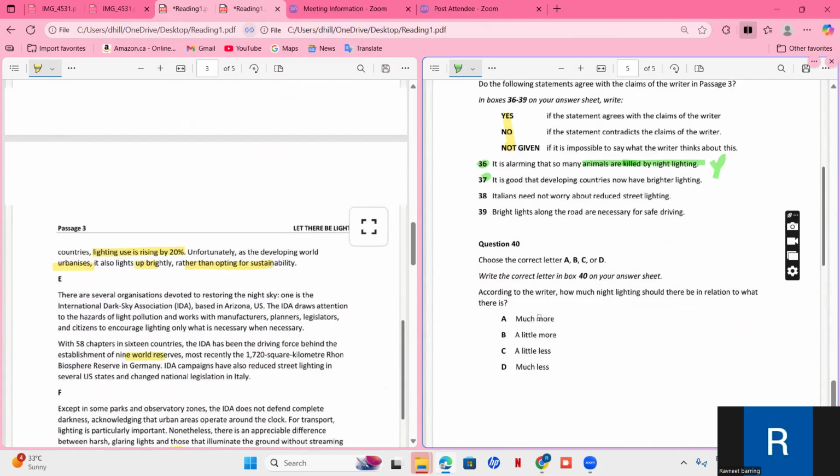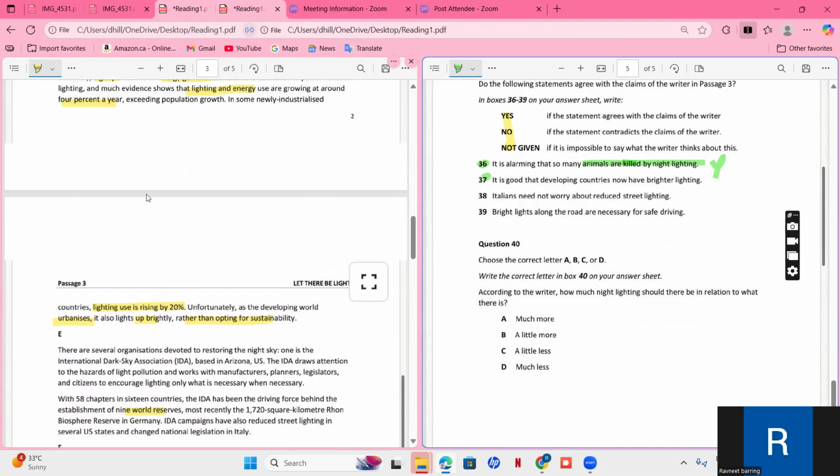Let's read these ones. It is good that developing countries now have brighter lighting. Okay, they are talking about lighting, and they are also talking about newly industrialized countries. Newly industrialized countries means developing countries. Lighting use there is rising by 20%. It means that they have brighter lighting. All right, it is good that developing countries now have brighter lighting.